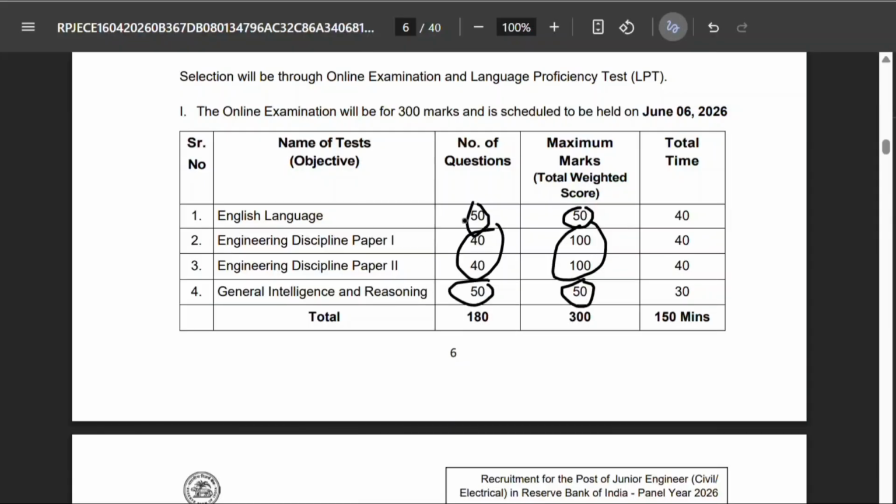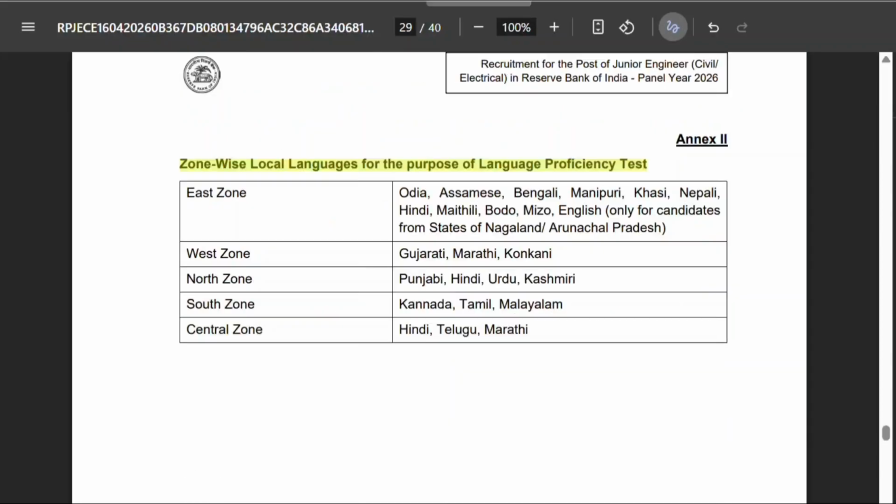Now, if you observe carefully, for English language, 50 questions and 40 minutes time is given. For engineering discipline, 40 questions and 40 minutes time is given. Whereas for reasoning, 50 questions and only 30 minutes time is given. So the game changing section here is reasoning. Why? Because many candidates may fail to get minimum qualifying marks in reasoning. That is why you need to be very fast while solving reasoning section. Now we will come to the language proficiency test.